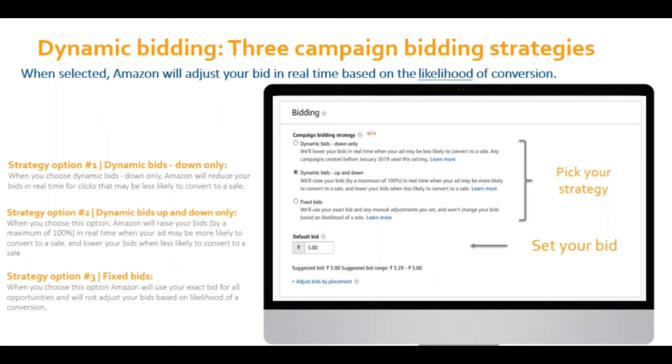So for these two, you don't have to physically go and change the bids constantly or do anything. You just set a default bid, which you see has been set as rupees 5 here, and it will automatically change up and down if you're selecting the second option, like you see in the example. It will go downwards if there is a lesser conversion possibility if you have selected the first option. Like this third option reads, it will not be changed at all. So whatever bids you have selected, it will be fixed.